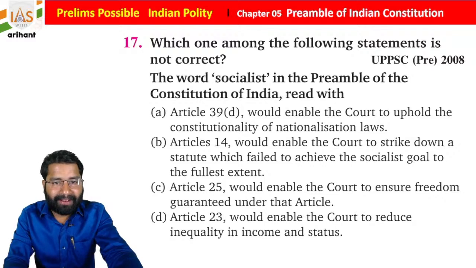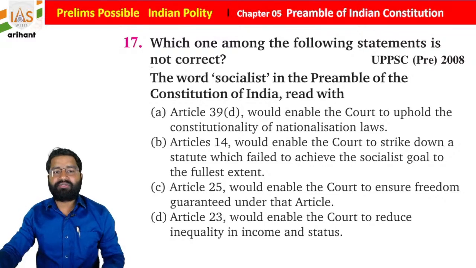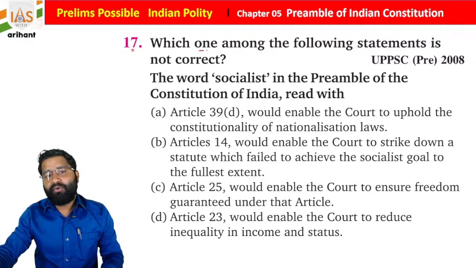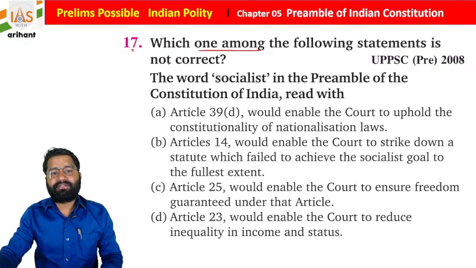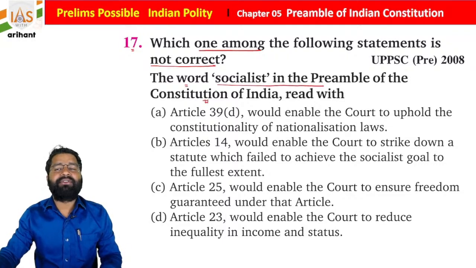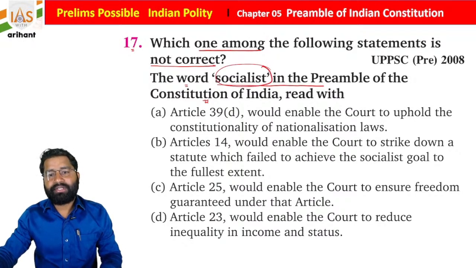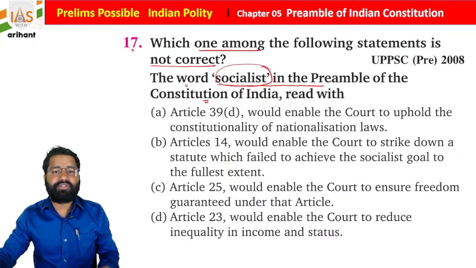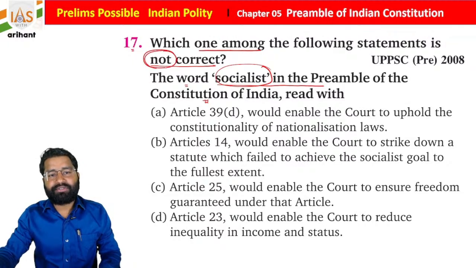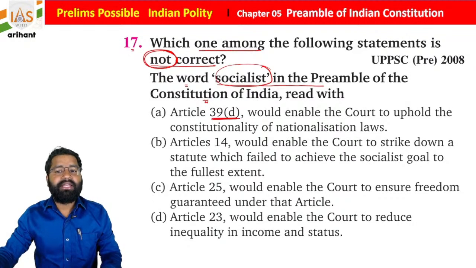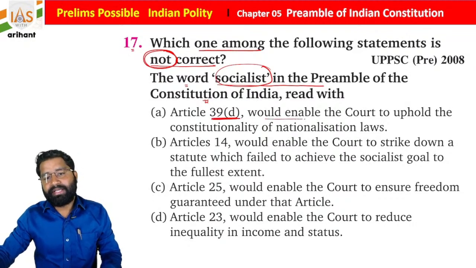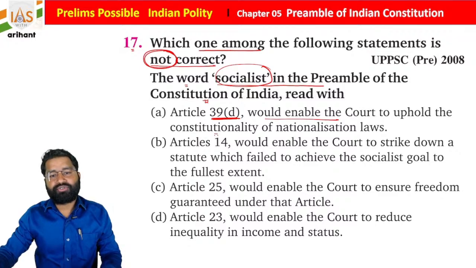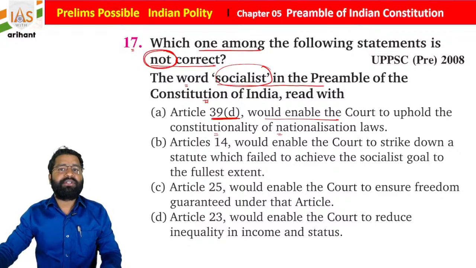Okay, so we are moving towards the next question, question number 17. Which one among the following statements is not correct? The word socialist in the preamble of the Constitution of India read with, and you have to see this question, not correct: Article 39 clause D, equal pay, would enable the court to uphold the constitutionality of nationalization law.